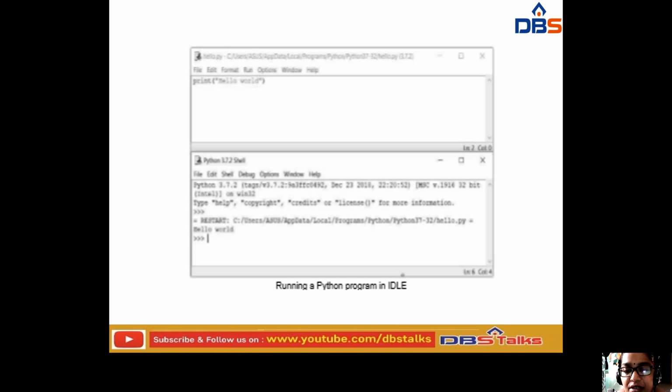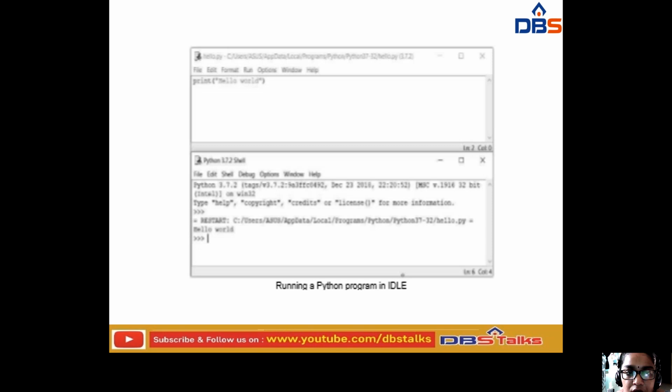These are the extra benefits of running the code in this particular IDLE. Suppose you have written the code print hello world, a simple program. If you have observed this in the C language, what code do we write to print? printf. But here the line we are going to use is print.